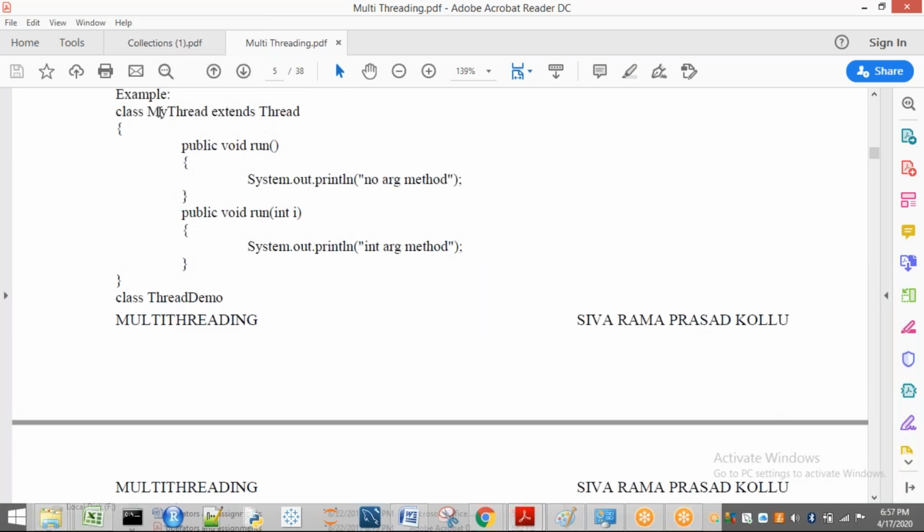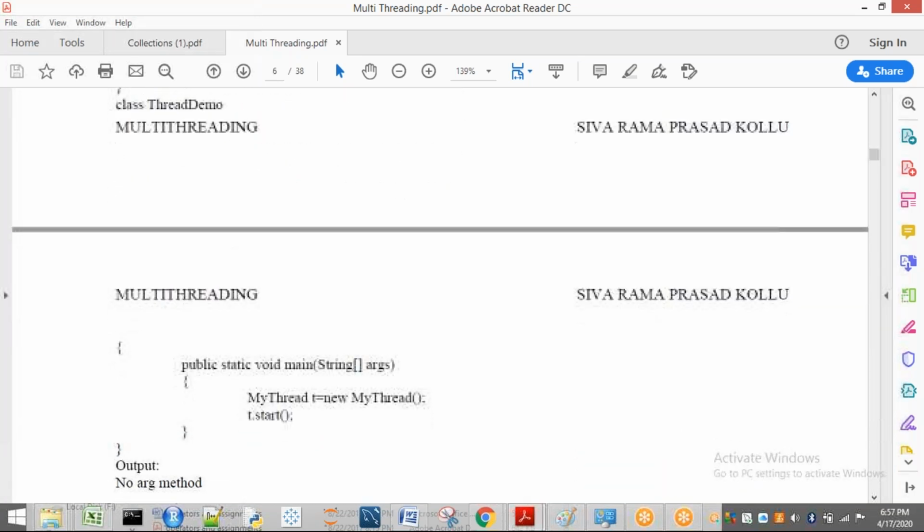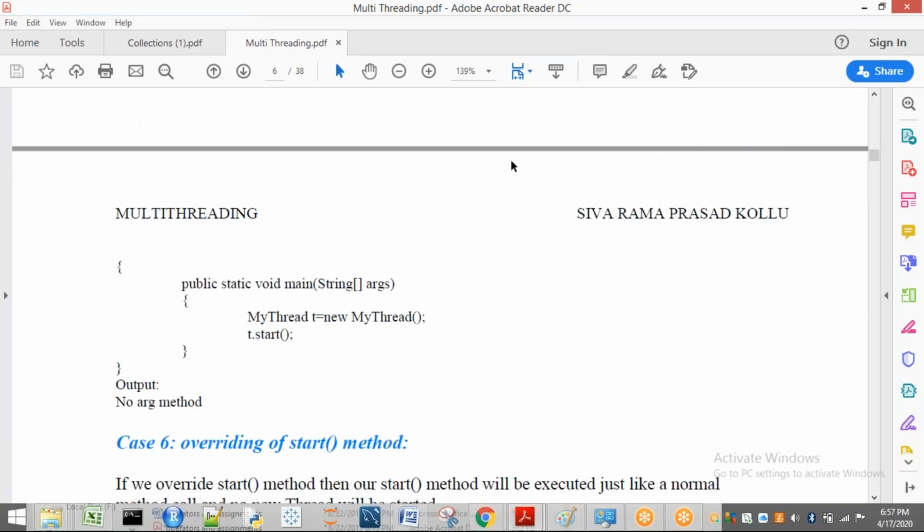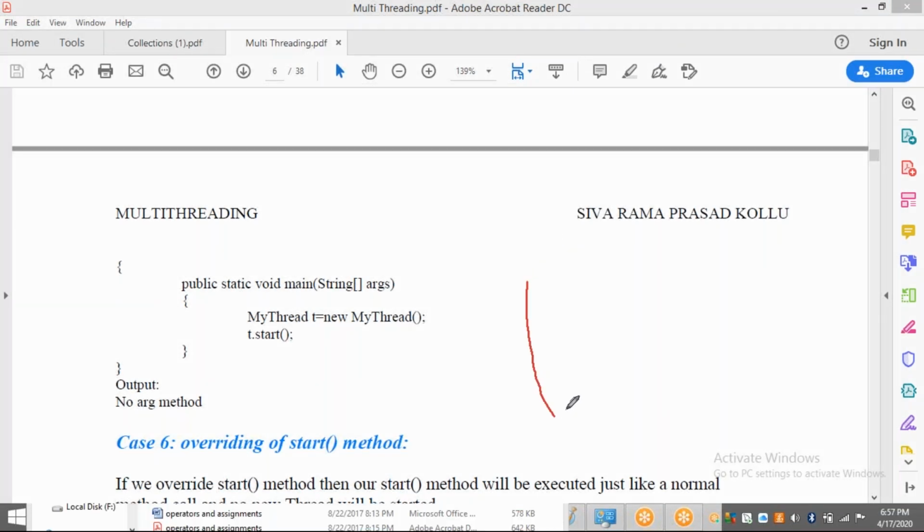Now in my thread, how many runs are there? Two runs are there. One is without parameter, another one is with parameter. Now here I have created T. Now tell me, T belongs to which class? My thread class. Inside our my thread class, how many run methods are there? We are going to have two run methods.